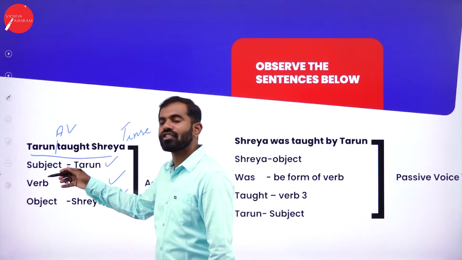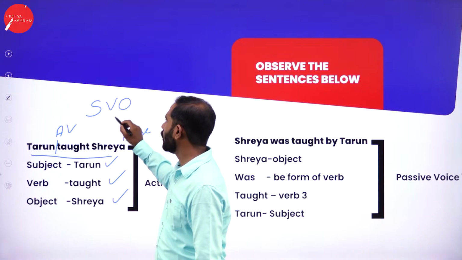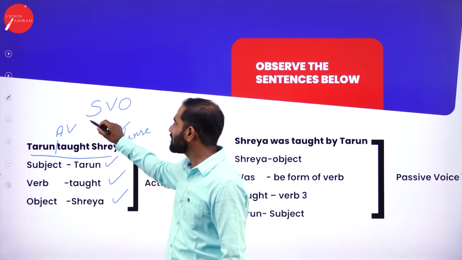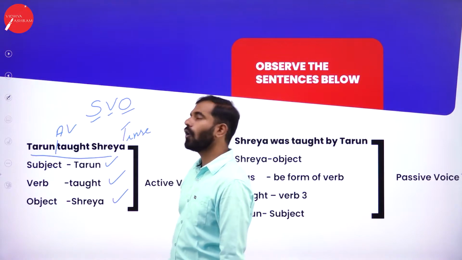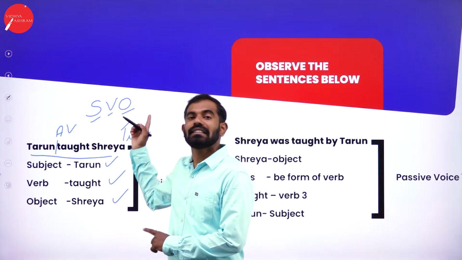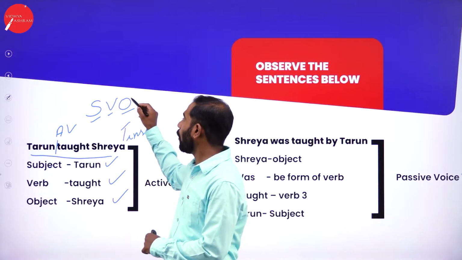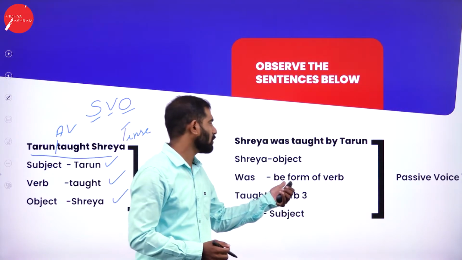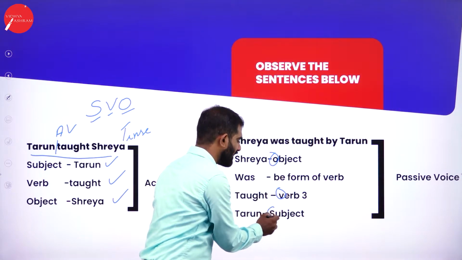So we simply consider the formula of SVO. What is this SVO? S stands for subject, V stands for verb, and O stands for object. But this formula of SVO changes to OVS in passive voice. Observe object, verb and subject.